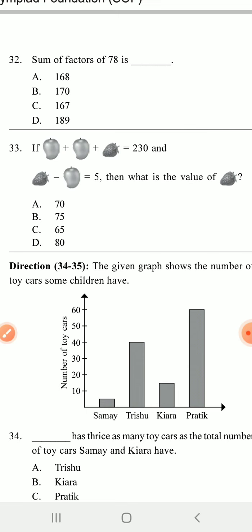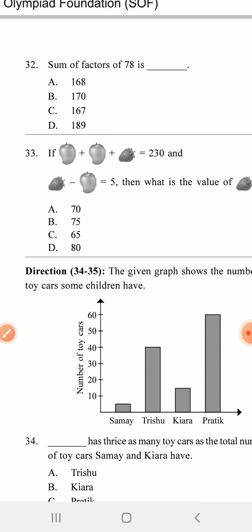So from the second figure, you have to find out the mangoes. One mango equals 1 lychee minus 5. Now put the value of mango in the first equation, because you have to make all the mangoes equal to lychees. So in the second figure you can easily find out the number of mangoes equal to how many lychees.